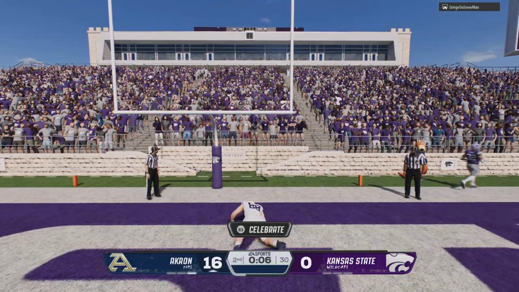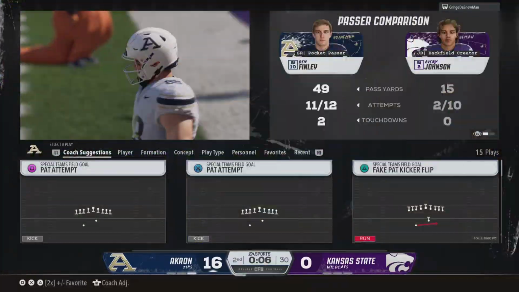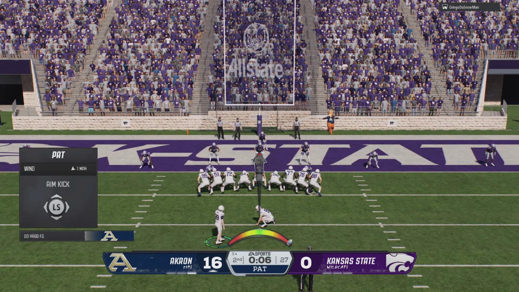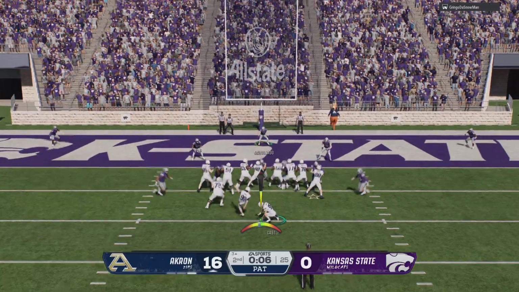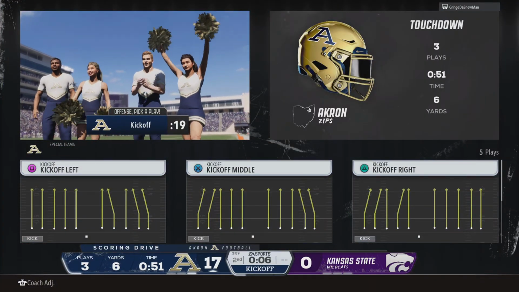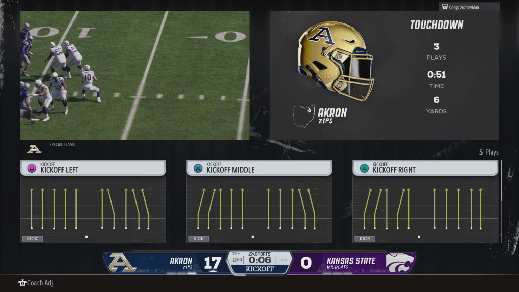Touchdown, Akron! Quick strike through the air for the score. Well, this offense is clicking. They've been doing it all first half, running the ball, throwing the ball. They add insult to injury with another touchdown here right before teams go into the tunnel. This defense, guys, they have got to find some answers, and they've got to regroup here at halftime. And he made the extra point without problem.